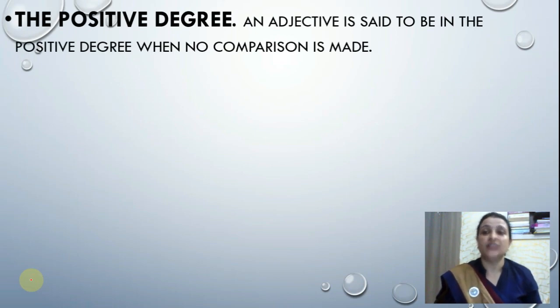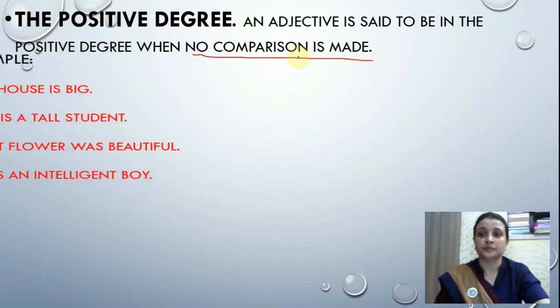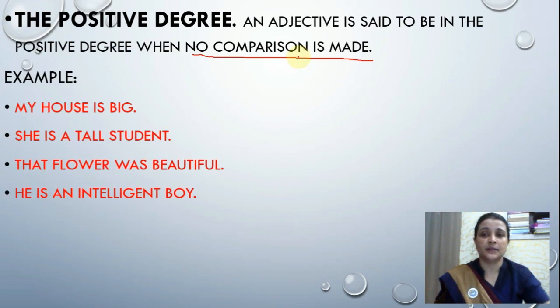The first degree we have is positive degree. An adjective is said to be in the positive degree when no comparison is made. When we are not comparing anything, then it will be included in positive degree. Positive degree is the first degree, so no comparison is made in positive degree. Clear? Let's see some examples.